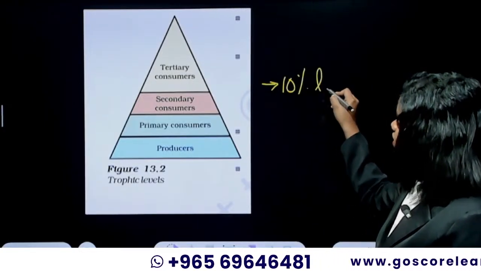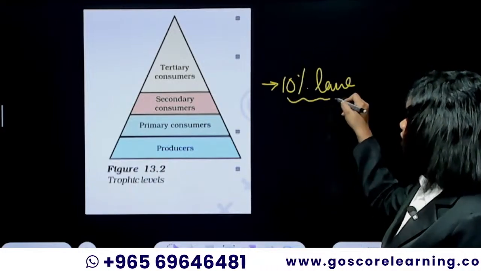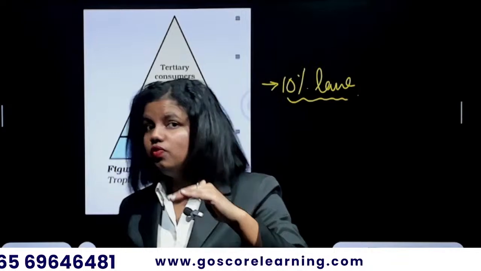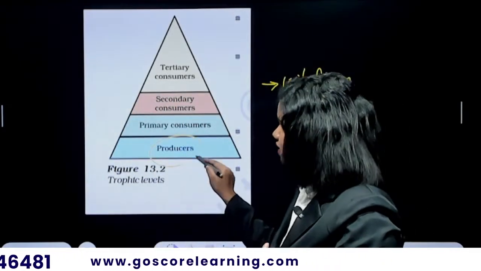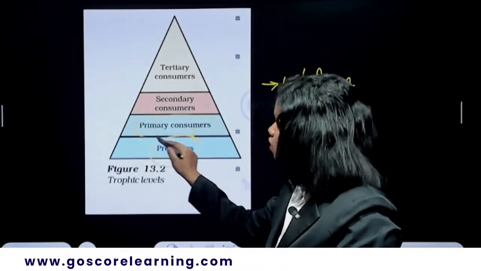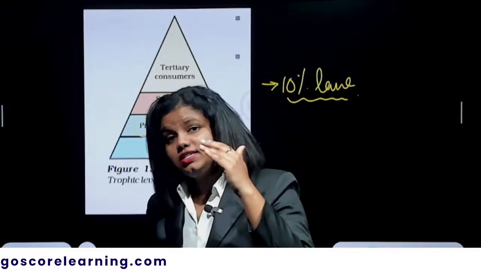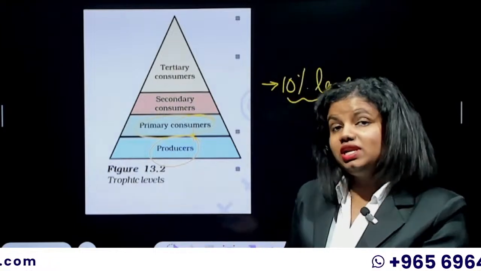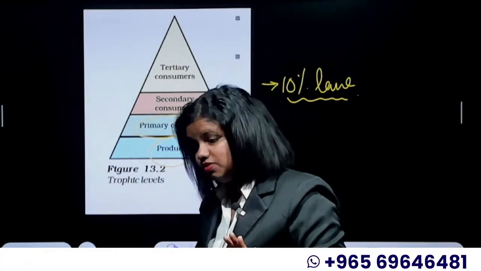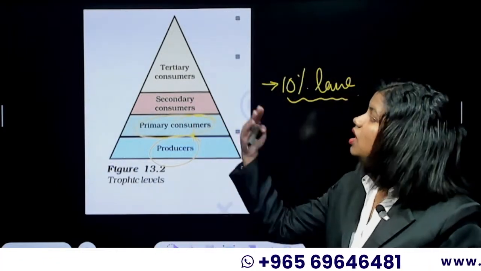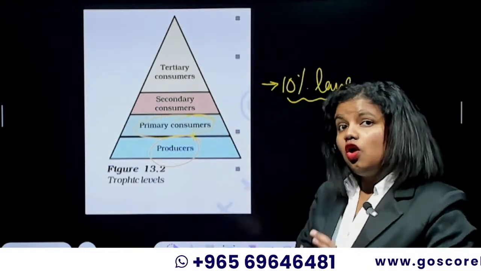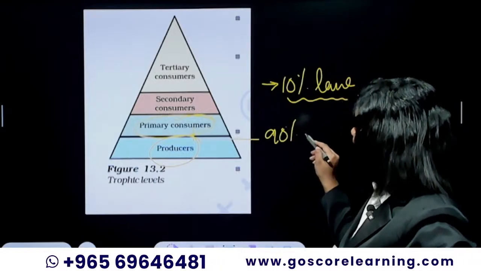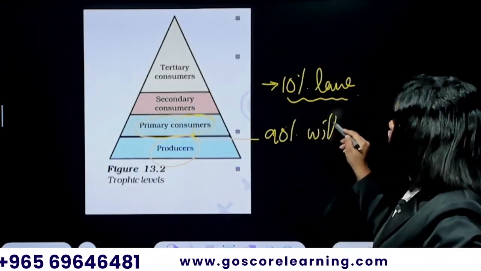So the 10% law is an ecological law which states that when energy is moving from one trophic level to a higher trophic level, only 10% of the energy will be transferred to the upper trophic level. Almost 90% of energy will be lost,